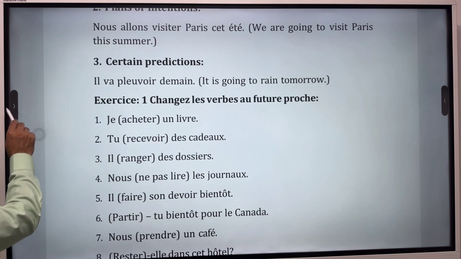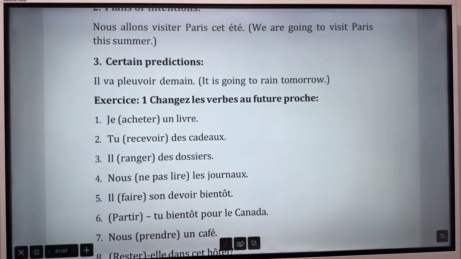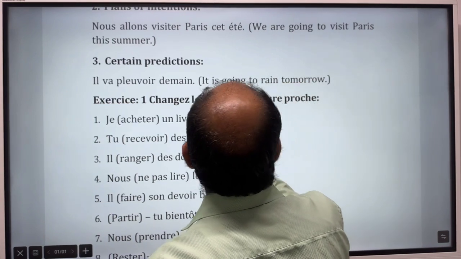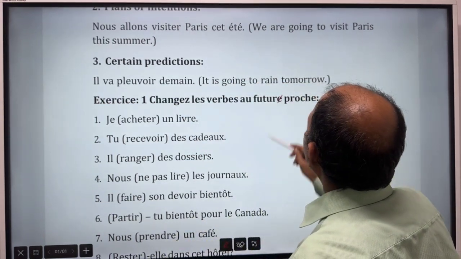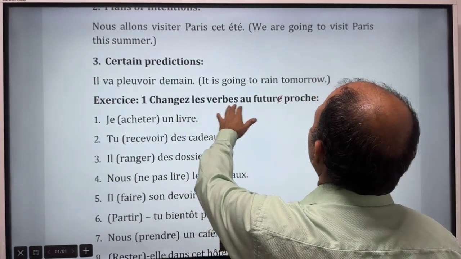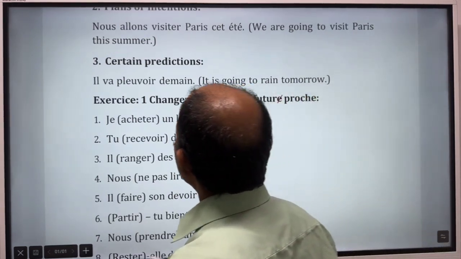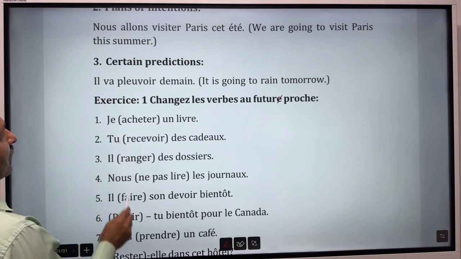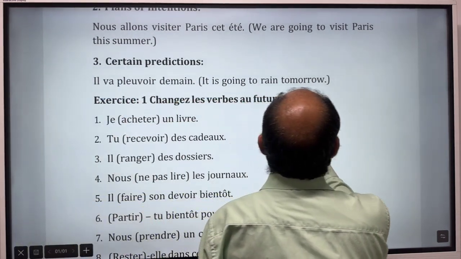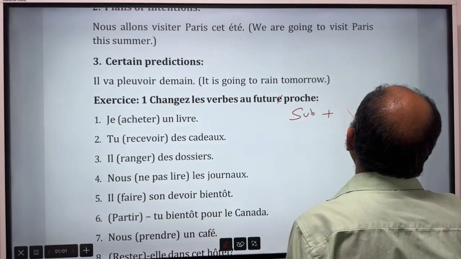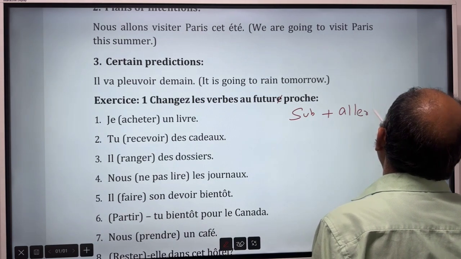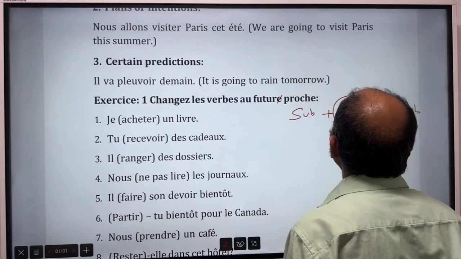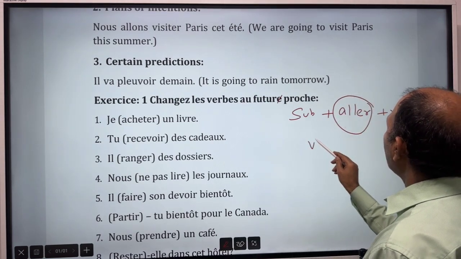Now, here is an exercise for you. You are going to change it into futur proche. Here, there is a spelling error. Changer les verbes au futur proche. J'achète un livre will become, keep in mind the rule, you have to write the subject, after that the conjugation of aller, and then the verb. The given verb will not change, only aller you have to remember how to conjugate.